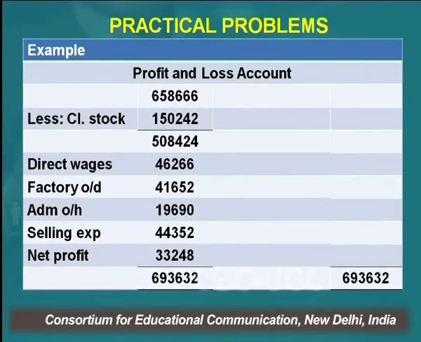Then you have a less closing stock. I'm talking of the debit side of the profit and loss account. Less closing stock 1,50,242, right? So direct wages 46,266, factory overheads 41,652, administrative overheads 19,690, selling expenses 44,352, and net profit is 33,248, right? So this is the profit of the profit and loss account.